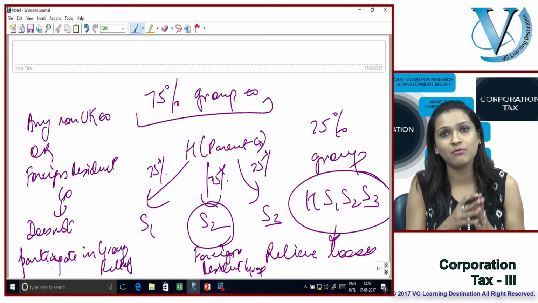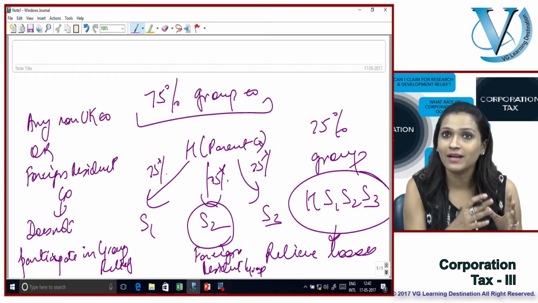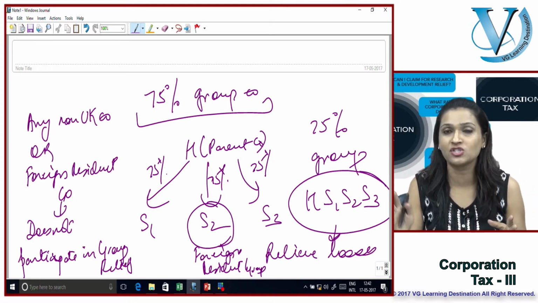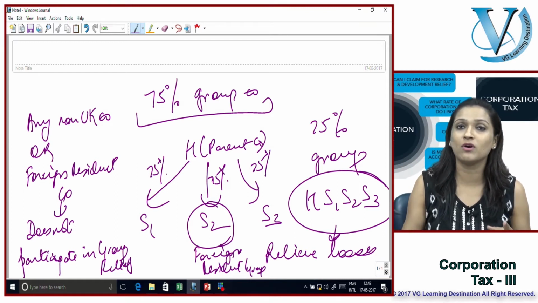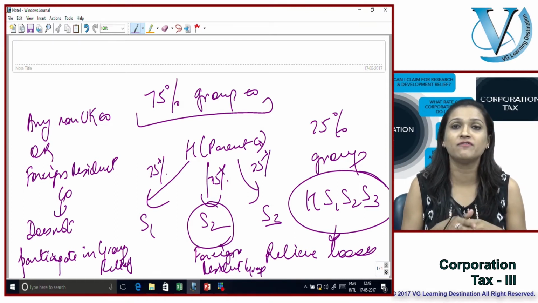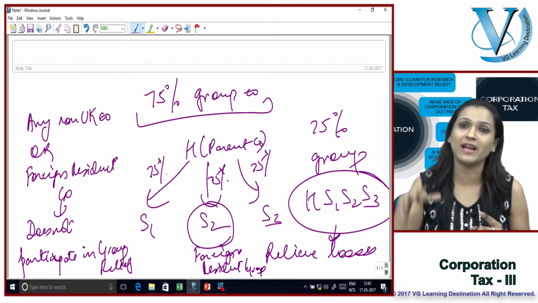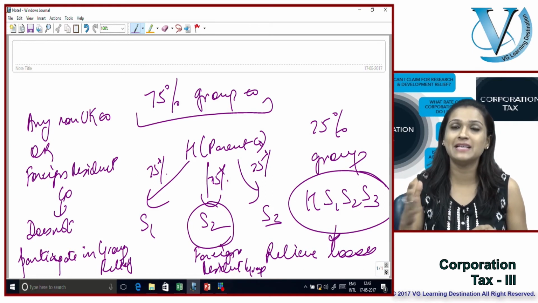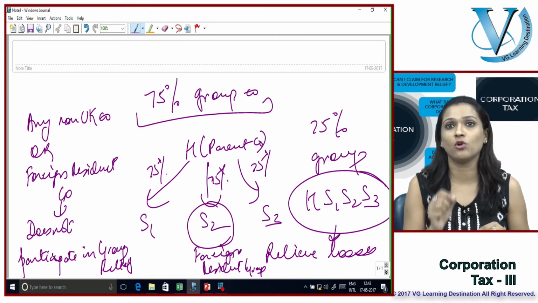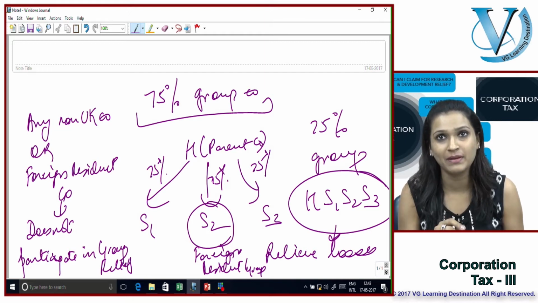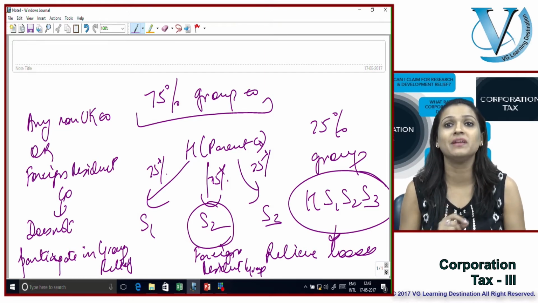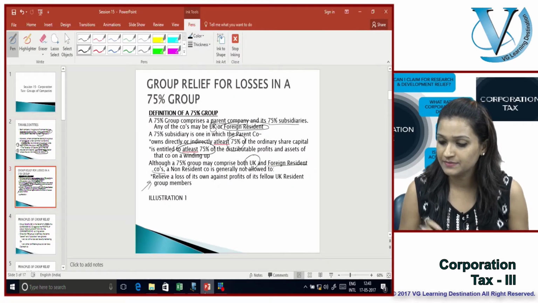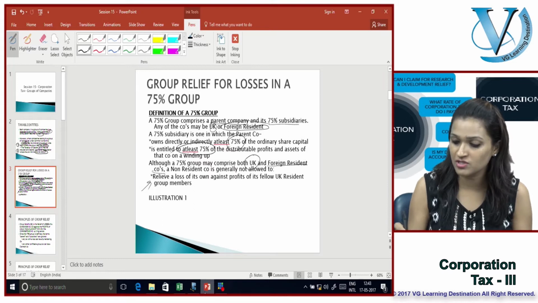Very simply, why? Because UK HMRC will not allow its profits to be reduced by a subsidiary in a foreign location which is making a loss. Why? Because otherwise companies will set up subsidiaries in foreign lands and show losses in those foreign countries, and not pay any UK corporation tax liability. So very simply, any non-UK resident company will not participate in the loss relief. What next? Let's have a look at a quick illustration.